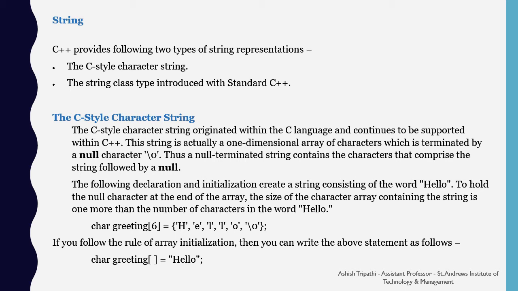Likewise, we have the word hello as 5 characters, so the greeting array should be of 6 characters to accommodate the null character at the end as well. If you follow the rule of array initialization, then you can write the above statement as follows: char greeting[] equal to "hello". It will automatically be initialized with the greeting characters.